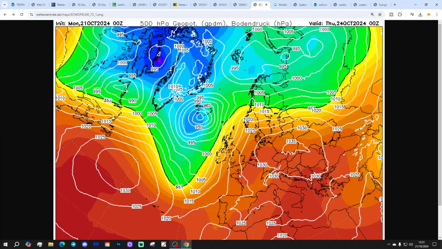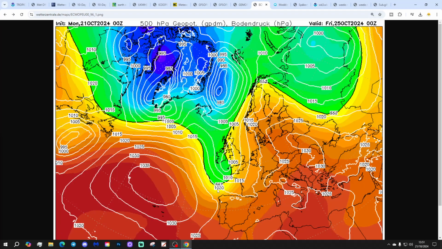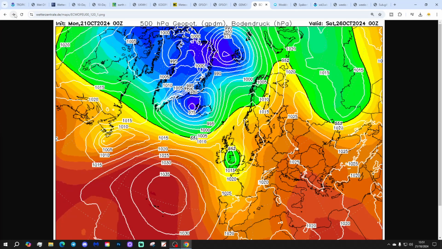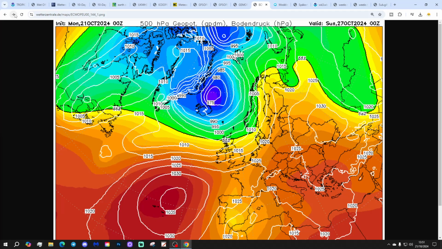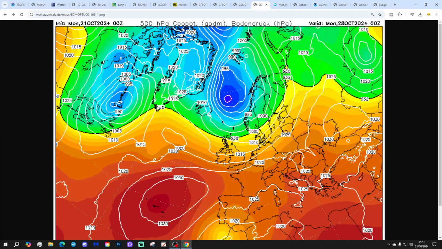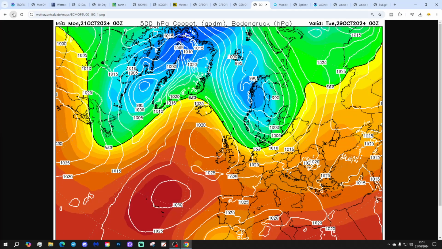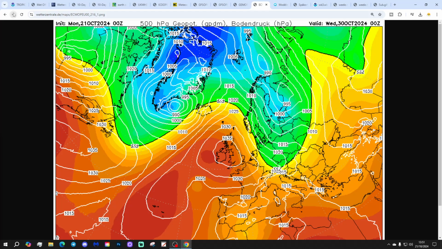And then the ECM rounding it all off with this low coming in from the Atlantic Thursday to Friday, bringing outbreaks of rain in with it. That sticks across the country into the weekend as well. Later in the weekend with flat and westerly, flat pancake, high pressure south, low pressure to the north. And wind shifts around into more of a northwesterly to northerly direction through the early part of the following week, 28th, 29th of October. So a little bit colder, but still with a lot of dry weather.